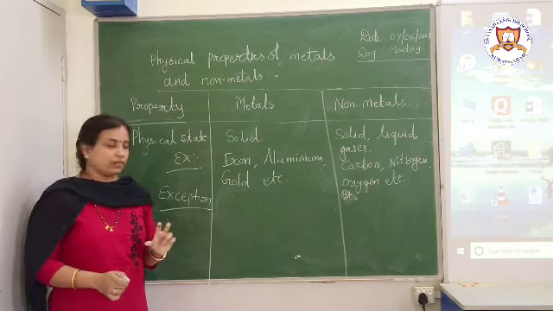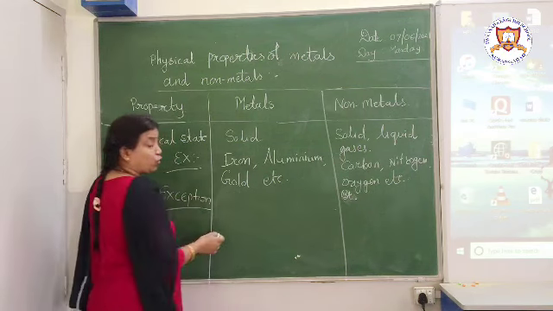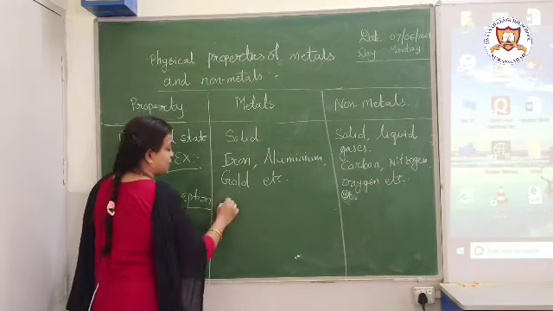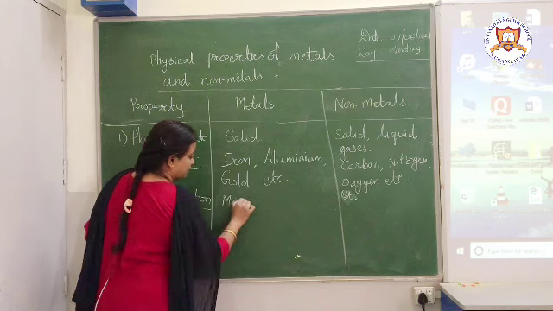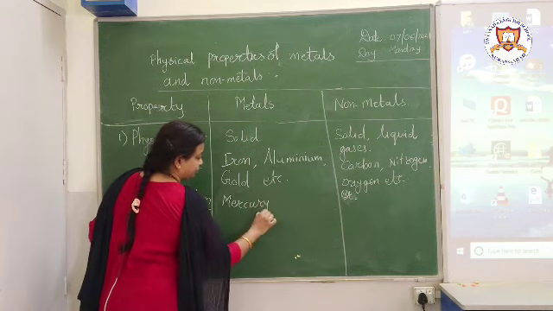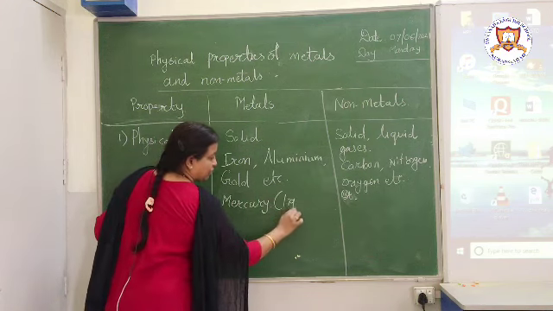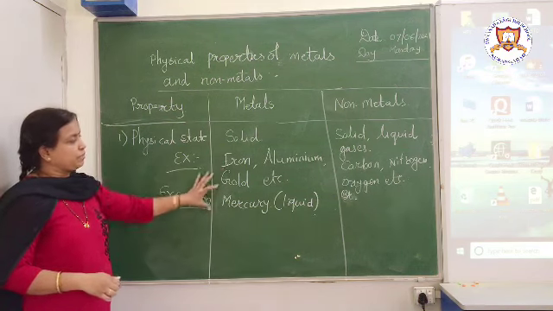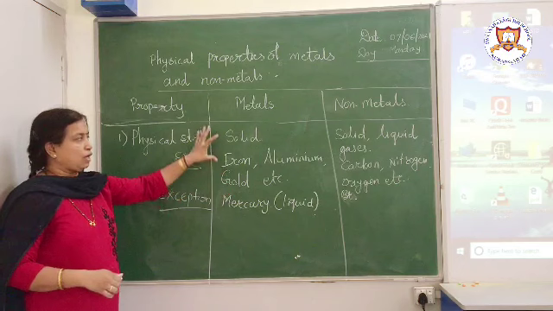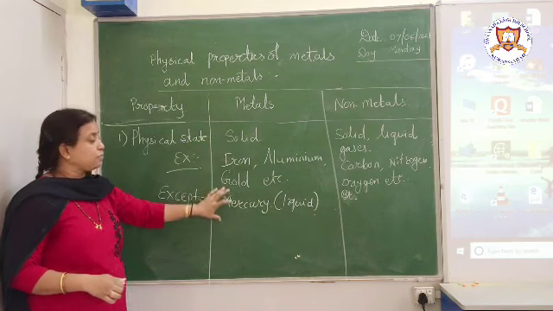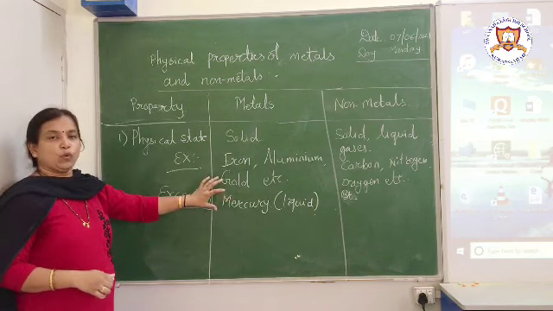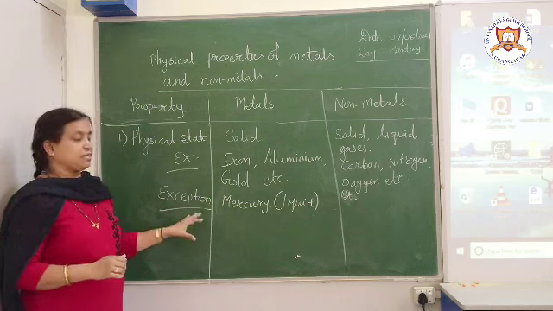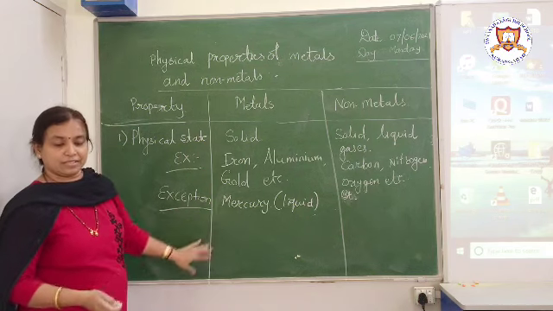That is nothing but mercury. Though it is a metal, it is present in liquid state. So this is one exception for the metals. Generally all metals are solid, but mercury is the one which, though a metal, is present in its liquid state.